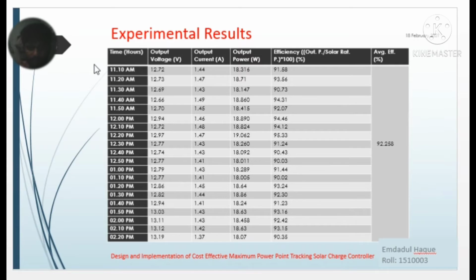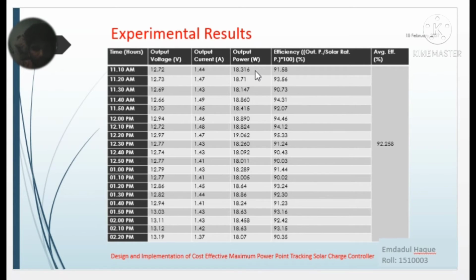Here this table shows the experimental data on 7th February. The first column shows time from 11:10 a.m. to 2:20 p.m. The second column shows the output voltage, this column shows the output current, this column shows the output power, and here the efficiency, and the last column shows the average efficiency.